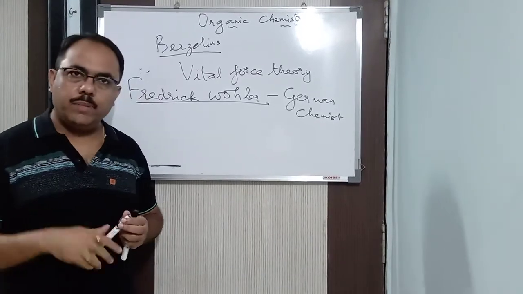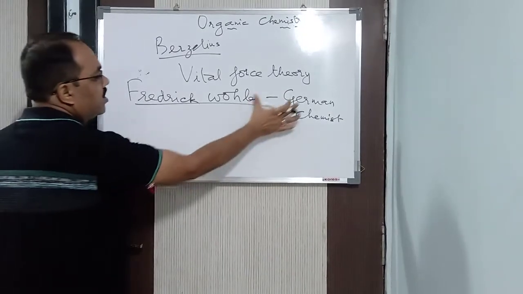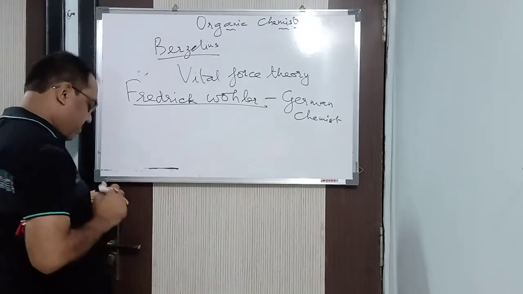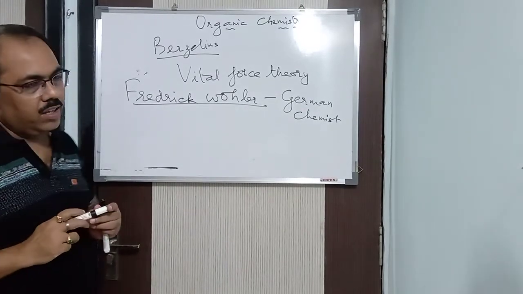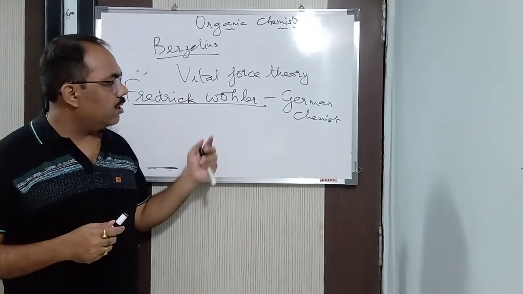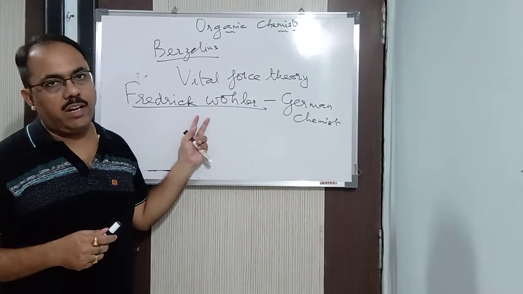Now what was that particular distillation process? Let us see that. So Friedrich Wöhler, he was a German chemist who accidentally prepared urea in the lab. Now, for your general knowledge, let me tell you. In Germany, there are two names. One is Rudi Wöhler, another is Friedrich Wöhler.